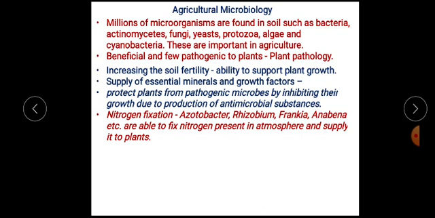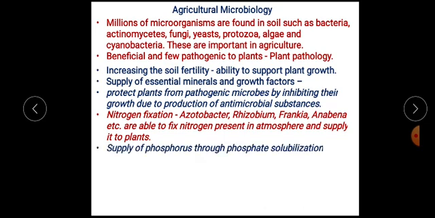Nitrogen fixation. Nitrogen is one of the essential elements for plant growth. Nitrogen fixation is carried out by microorganisms such as Azotobacter, Rhizobium, Frankia, and Anabaena. All these are able to fix nitrogen present in the atmosphere, and it is supplied to plants. We'll study that in detail in the next few slides. Supply of phosphorus. Phosphorus is the second essential element required for plant growth. It is supplied by microorganisms through a process of phosphate solubilization that we'll be studying later on.